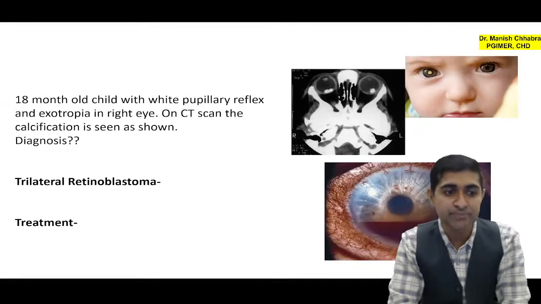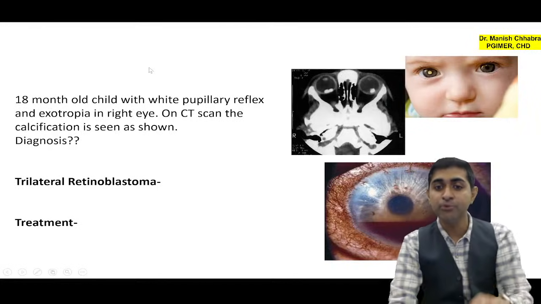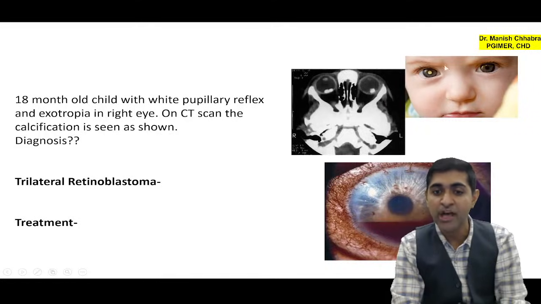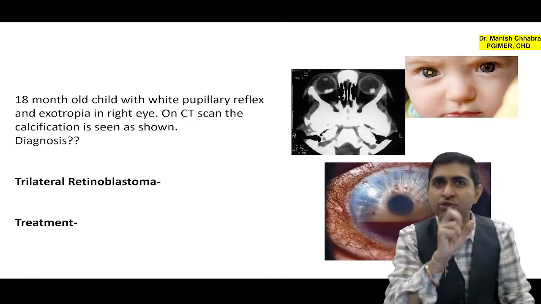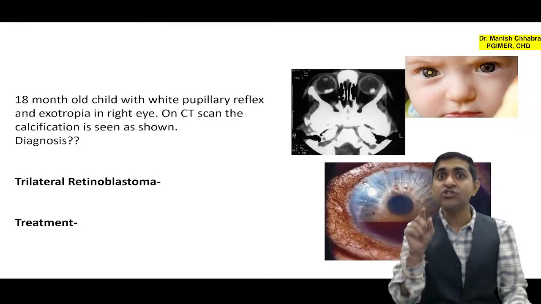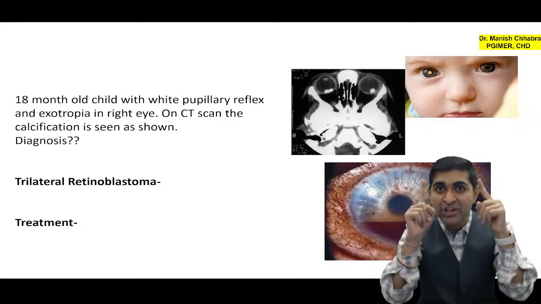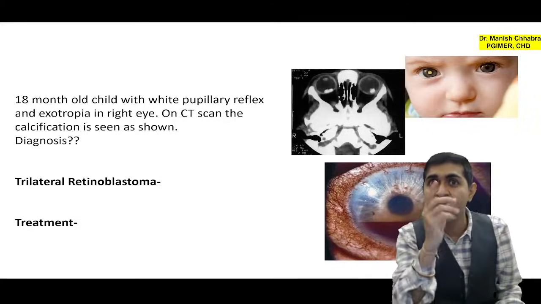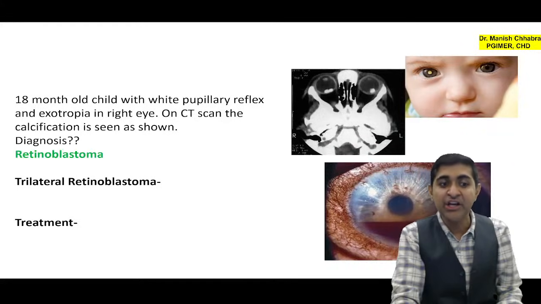Now, coming over to our next patient, an 18-month-old child with white pupillary reflex. Can you see it? What do we call white pupillary reflex? We call it leukocoria, and there is exotropia in the right eye. On CT scan, there is a calcification. This calcification has been asked multiple times in your FMG exam, and sometimes they would also add one line, that on histopathology there are Flexner-Wintersteiner rosettes, and you have to think on a single ground that we are talking of one specific tumor of the retina in which there is calcification, that is your retinoblastoma.